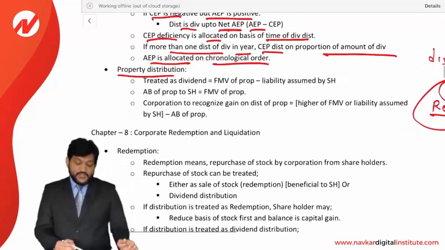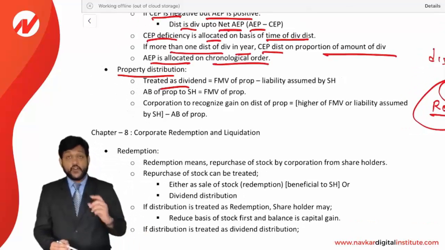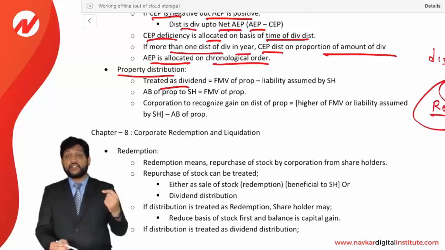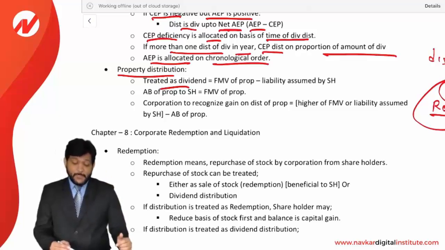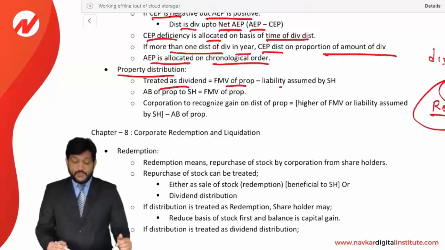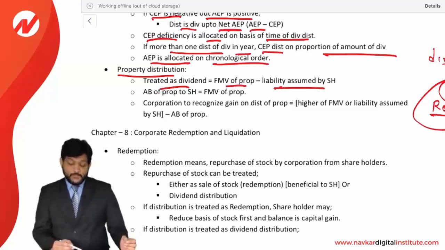Property distribution treated as a dividend income. If property has been distributed to the shareholder, then it will be treated as a dividend income. How much? FMV of the property less liability assumed by the shareholder. Adjusted basis of property to the shareholder will be FMV of the property.